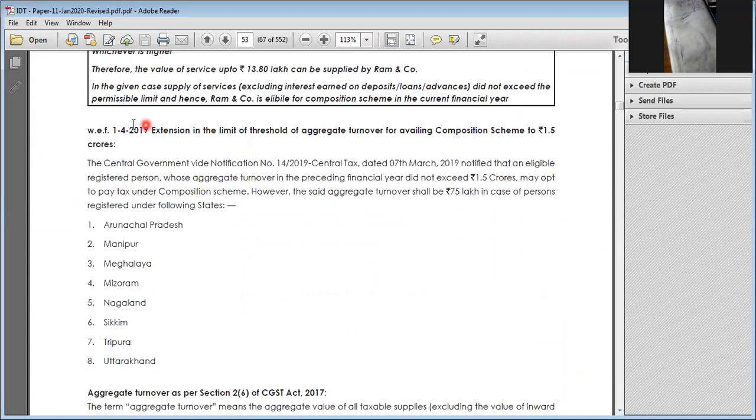Next, with regard to turnover, it shall not exceed 1.5 crores. For certain states, we have already seen the northeastern states.